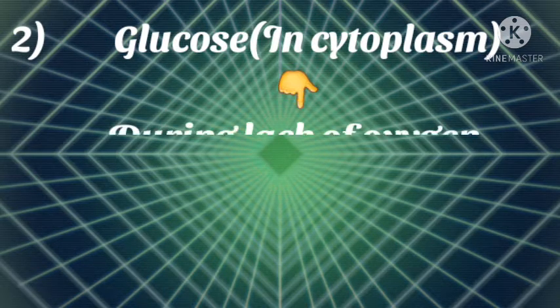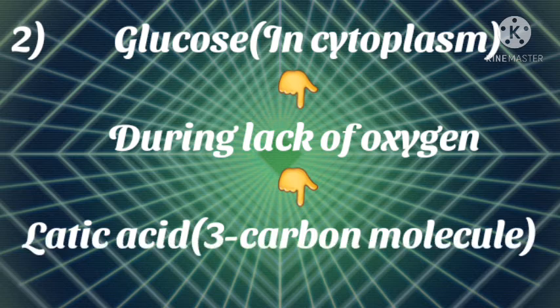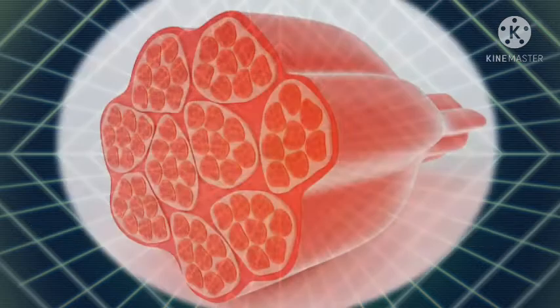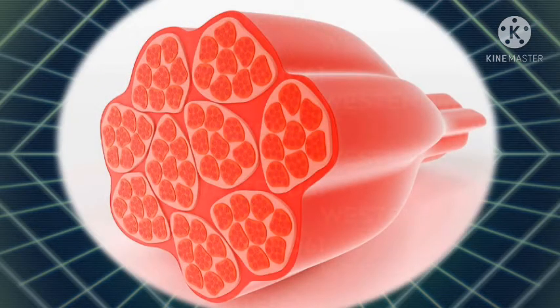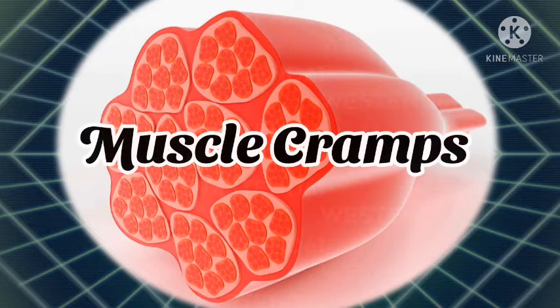Glucose in the cytoplasm, during lack of oxygen, is converted into lactic acid, a 3-carbon molecule, and energy is produced. This process takes place in our muscle cells. The buildup of lactic acid in our muscle cells during sudden activity causes muscle cramps.